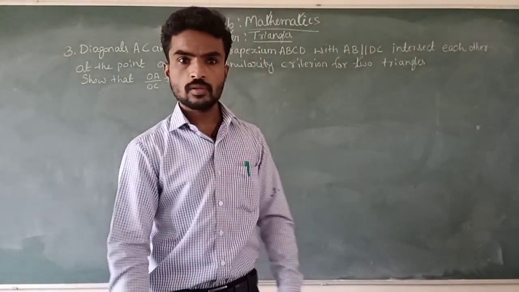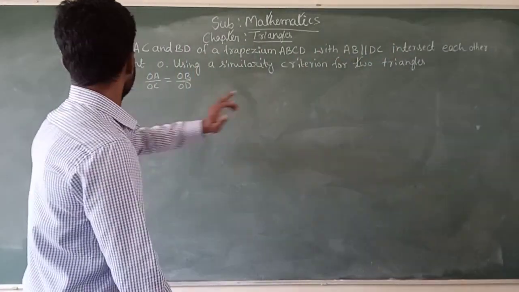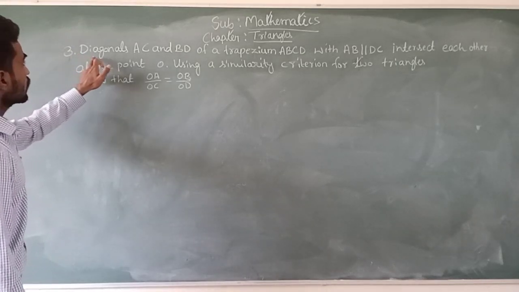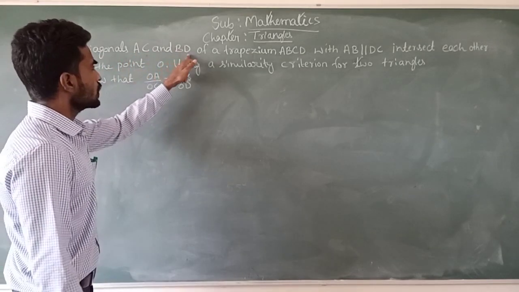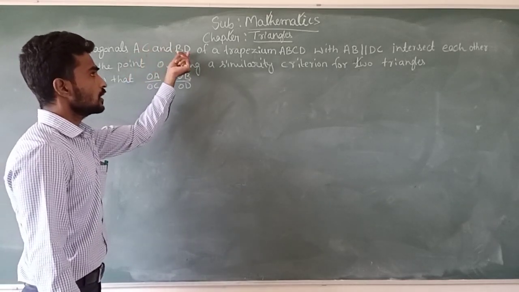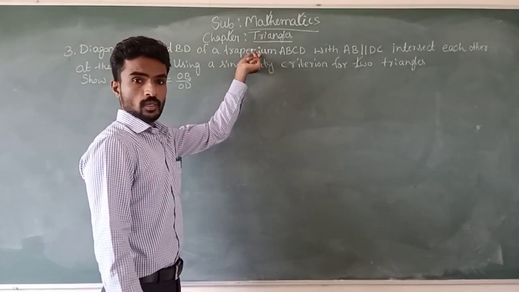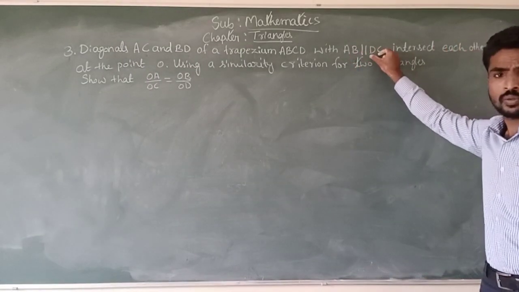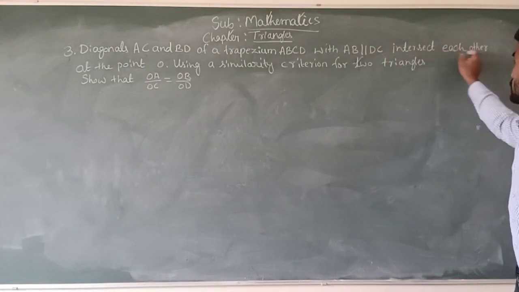Now going to solve question number 3. In question number 3 they are given that diagonals AC and BD are the diagonals of a trapezium, and also AB parallel to DC, they intersect each other.